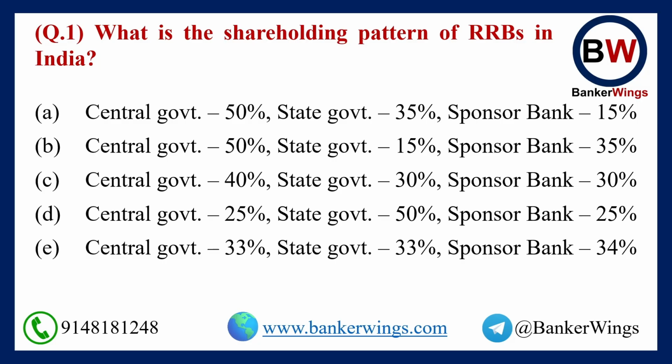Now, RRBs actually have 3 different owners. So, they are central government, state government and sponsor bank. Now, what is the ownership ratio of them? That is the question. Okay, just memorize this. The answer to this question is option B. Central government 50%, state government 15% and sponsor bank 35%. So, the ownership of RRBs is divided among these 3 owners in the ratio 50:15:35. Okay, let us go to the next question.